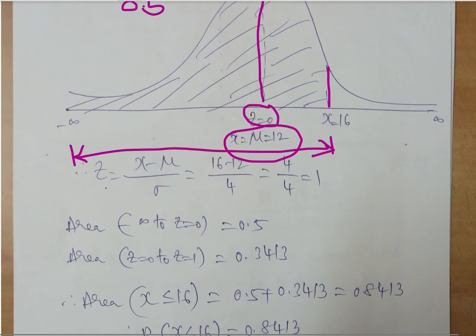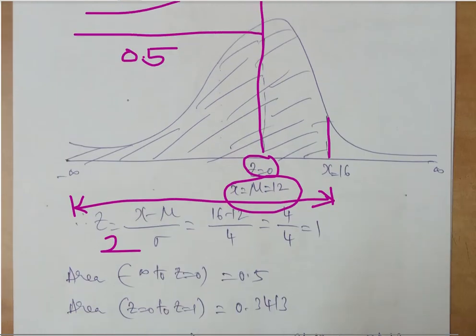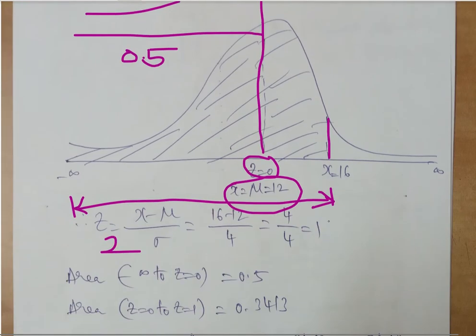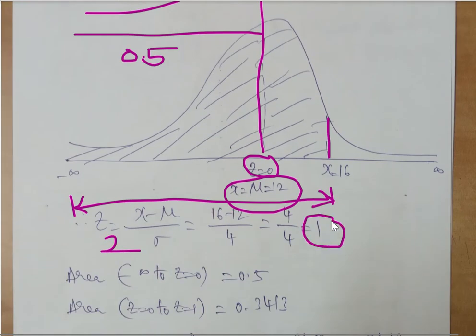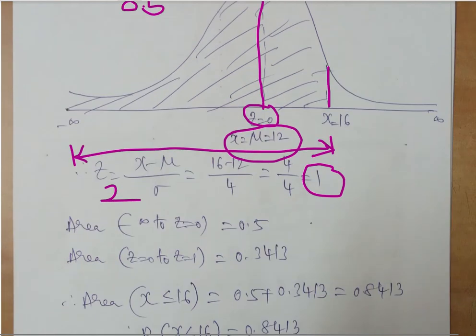So now Z2, let me put it as Z2 because that's the convention we are following. Z2 means (x minus mu) by sigma. What is the x value now? It is 16. If we substitute, we'll get 1. That means the area between Z0 to Z1 is what we are going to calculate.